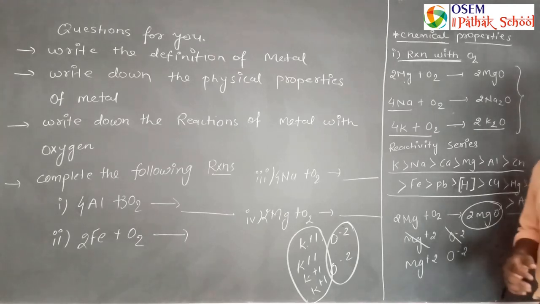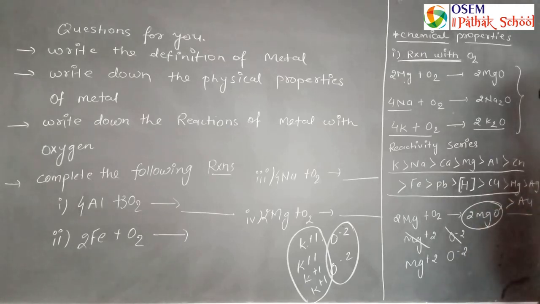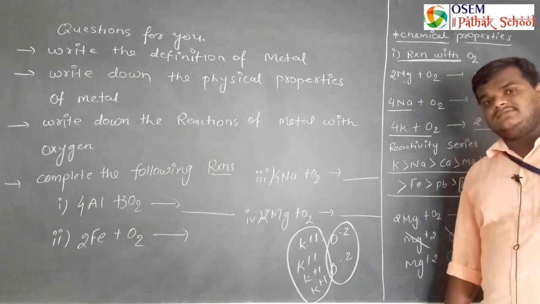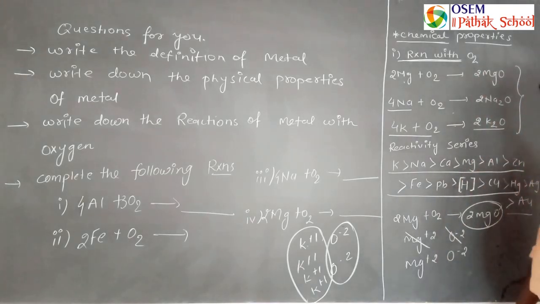And different metals have different reactivity with oxygen. Potassium and sodium are highly reactive metals which can react vigorously with oxygen. Means sodium and potassium are highly reactive in nature, while calcium is less, then magnesium, aluminium, zinc, ferrous, plumbum, hydrogen, copper, Hg, Ag, Au.